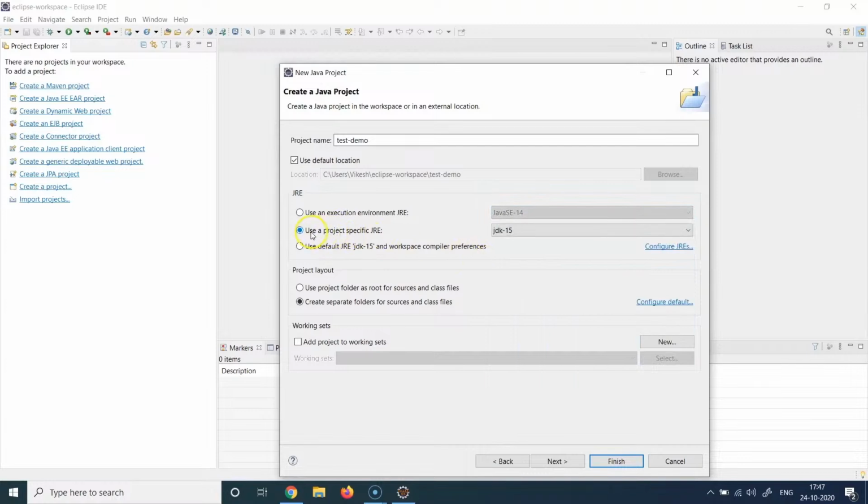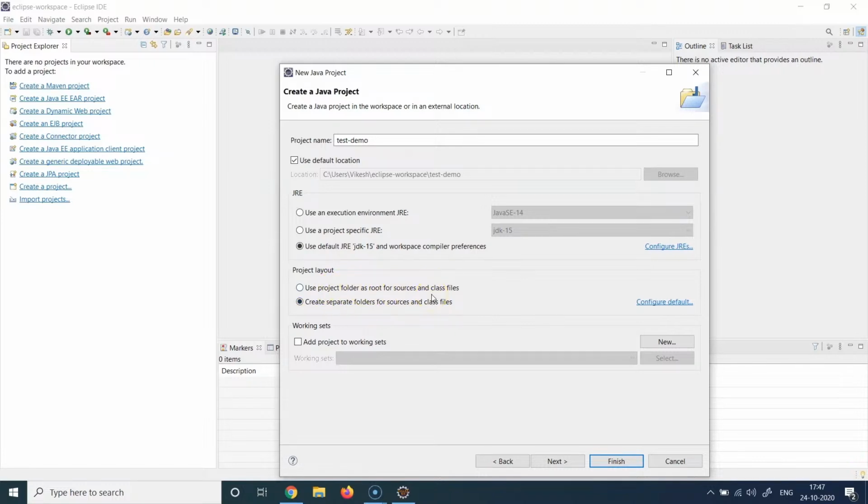We can also use a project specific JRE, like in this case, Java 15, which is the current installation. So I can use this option because I want to use a Java 15 environment, since I have Java 15 installed. So you can basically choose whatever option you want to choose. It gives you flexibility in terms of choosing the JRE, whether you want to choose an external JRE, a project specific JRE, or the default JRE JDK installation. You can use this option as well if you want to. For project layout, you either create separate folders for source and classes, or you use the project folder.